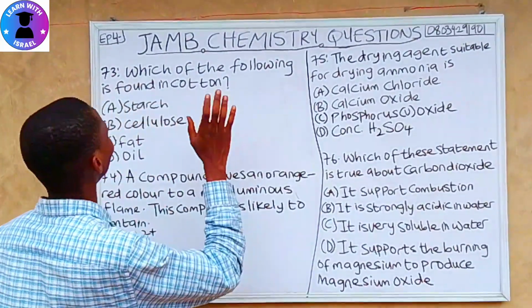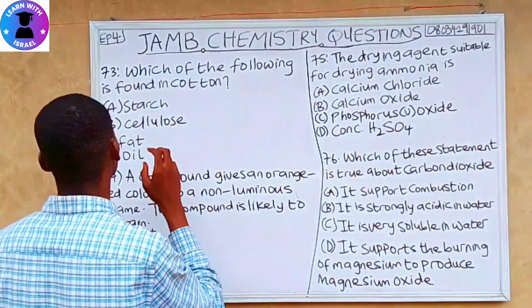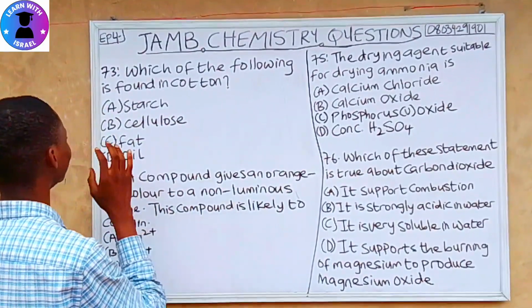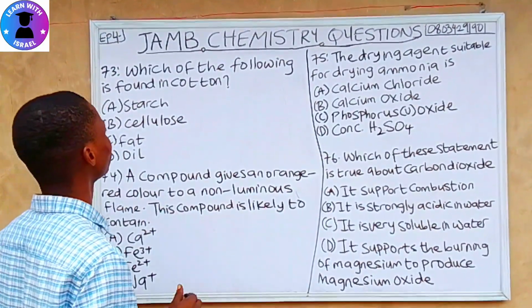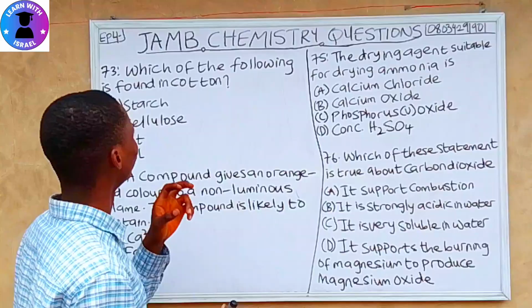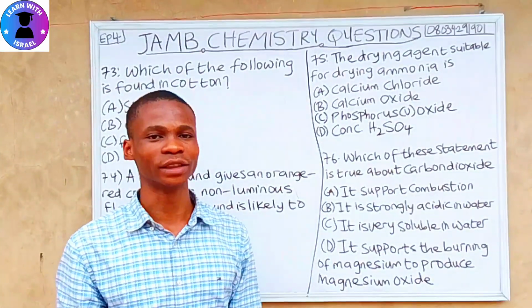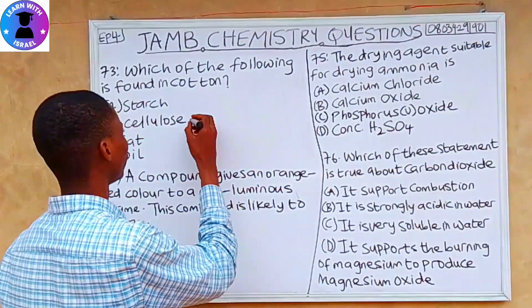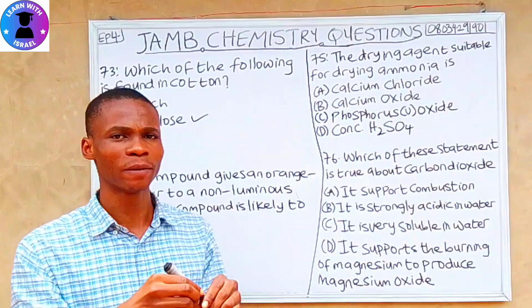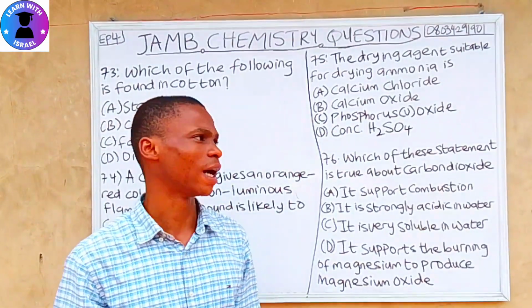Question 73. Which of the following is found in cotton? A, starch, B, cellulose, C, fat, D, oil. So cellulose is found in cotton, which is also used for paper, as I discussed with you earlier.